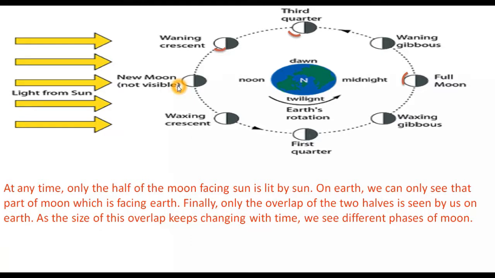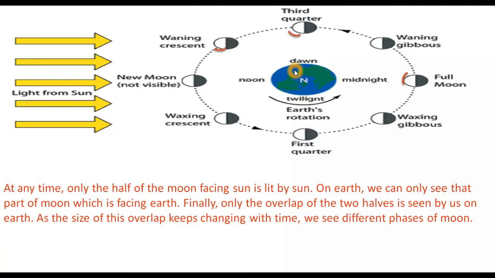So after every new moon day, the sunlit part of the moon visible from earth increases every day. On the other hand, after the full moon day, the size of the sunlit part of the moon visible from earth decreases every day. So we can have one new moon and one full moon during a month, which is the time taken by the moon to complete one revolution around the earth.